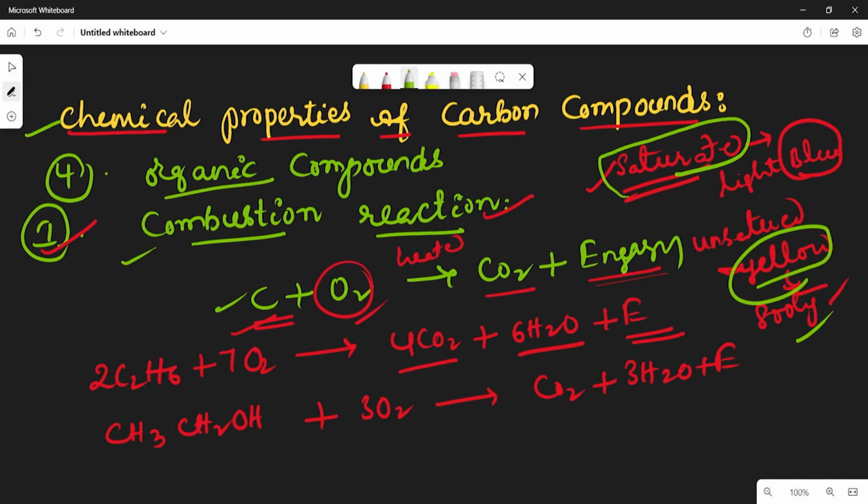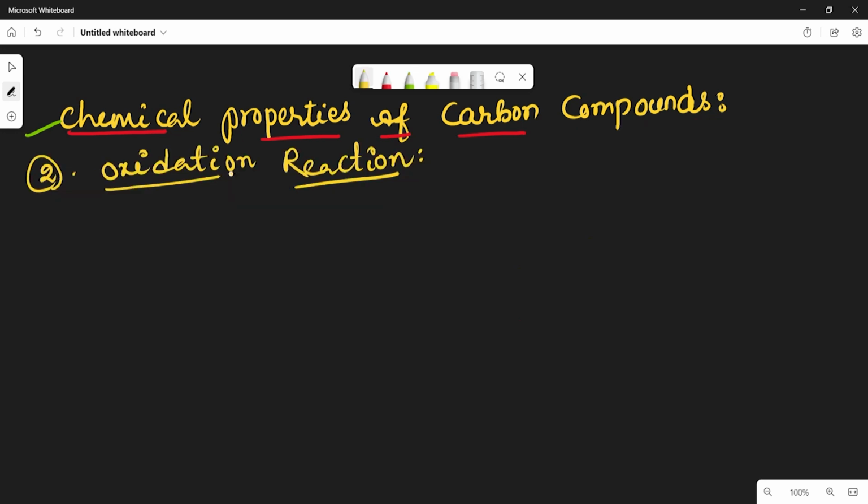In organic compounds, there is one more important reaction, called oxidation reaction. So what is oxidation reaction? Though combustion is generally an oxidation reaction, all oxidation reactions are not combustion reactions, which means all combustion reactions are oxidation reactions, but all oxidations are not combustion reactions.